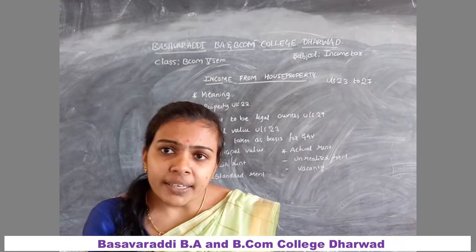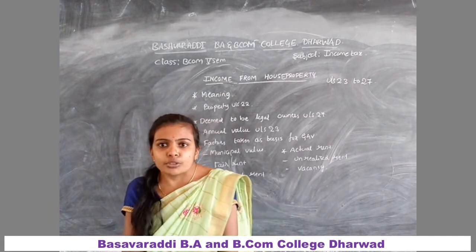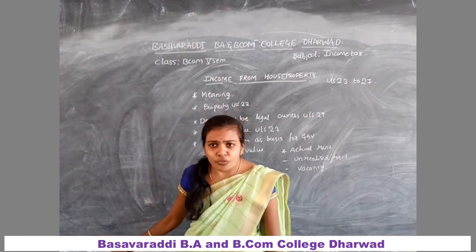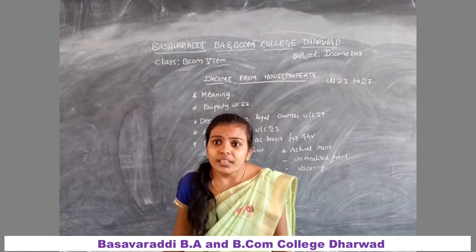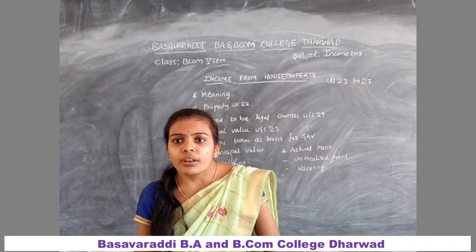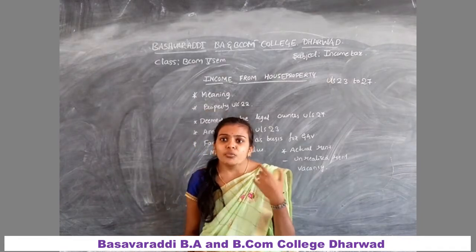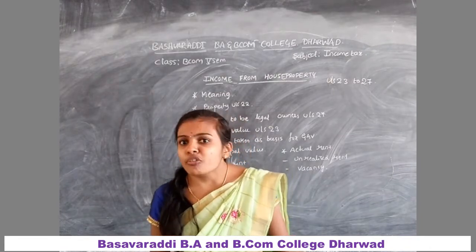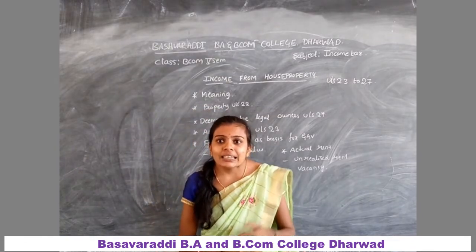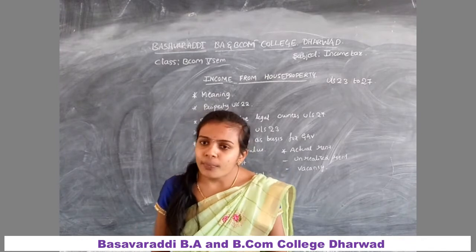And the meaning of income from house property. Income from house property is computed on the basis of the annual value. Income earning capacity of a house is called the annual value. In other words, the annual value of a house property shall be chargeable to income tax in the hands of the owner under the head income from house property.